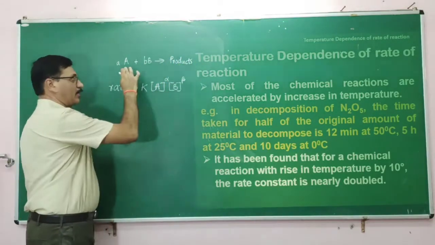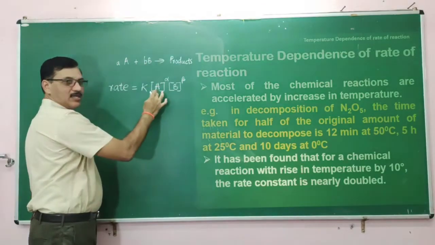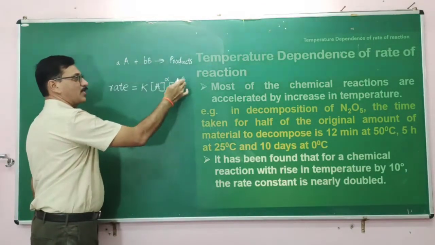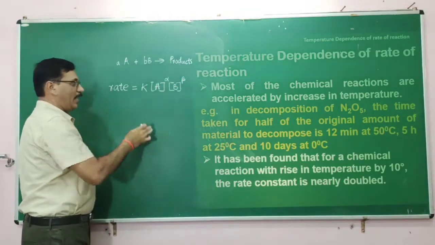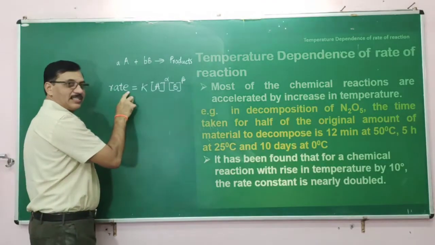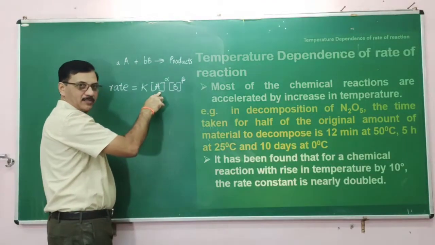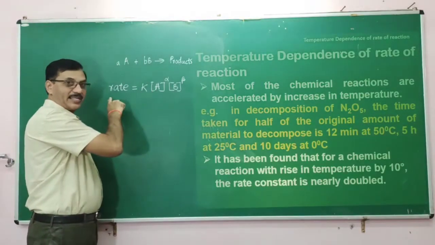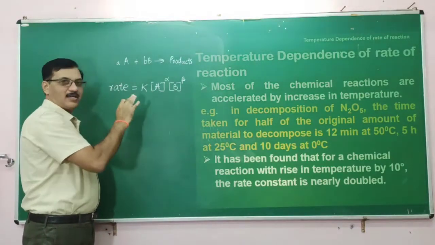So this is the arbitrary reaction where A and B are the reactants and their concentrations are raised to the powers alpha and beta, and this is the rate law. Rate is directly proportional to the concentration, so how the rate is affected by a change of concentration is understood by the rate law.